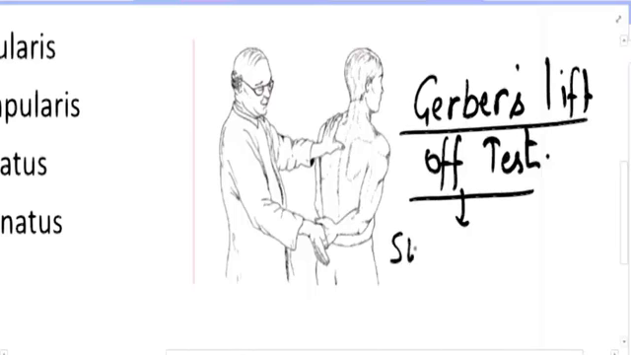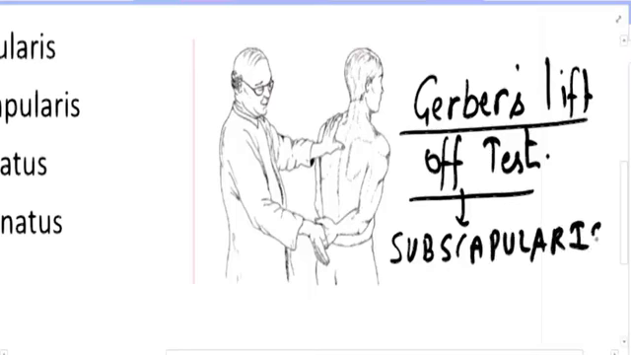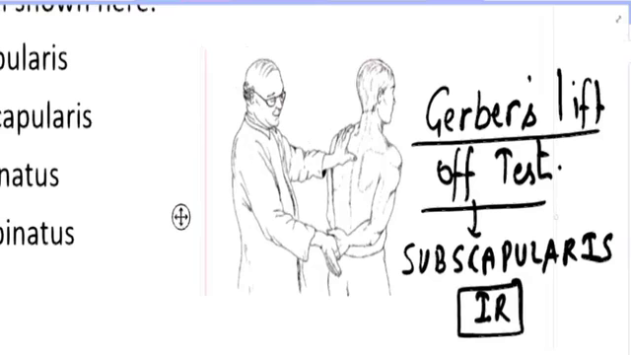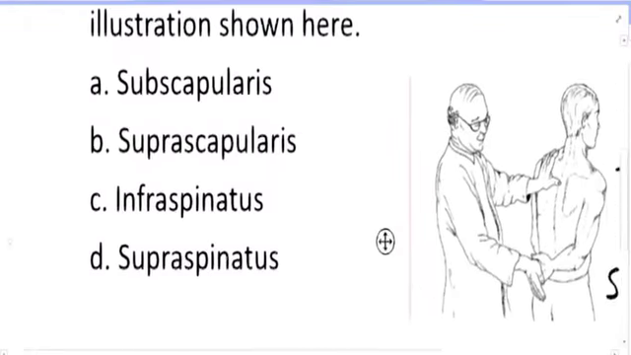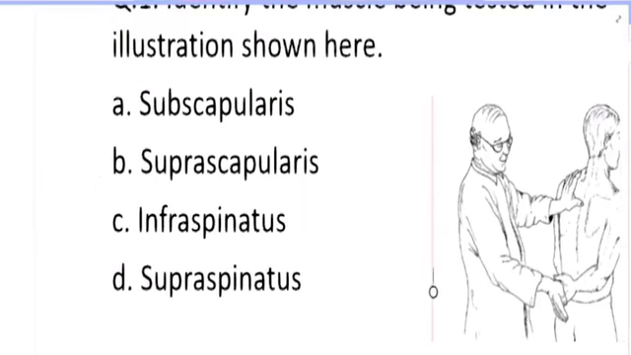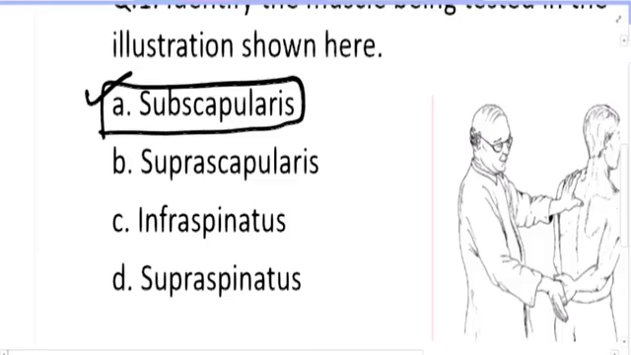This is one test which is done for this particular muscle called subscapularis, which is technically an internal rotator of the shoulder. So, to summarize, it's a Gerber's lift off test, and it is done for this muscle called subscapularis, which is basically responsible for internal rotation. So obviously answer to this particular question will be A. Moving on to the second question.